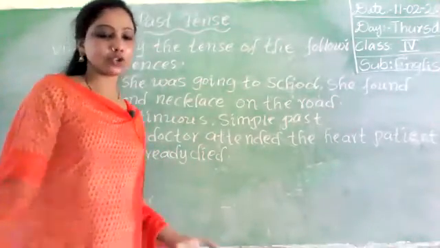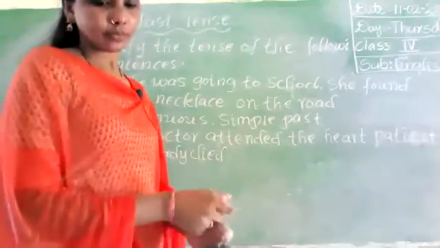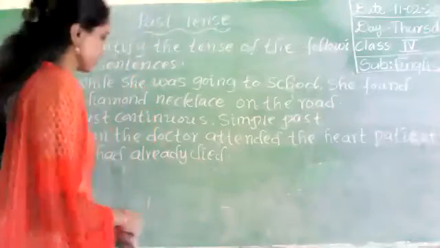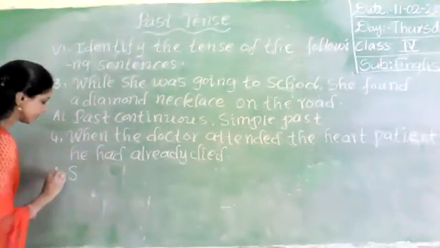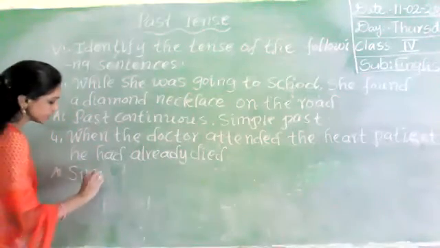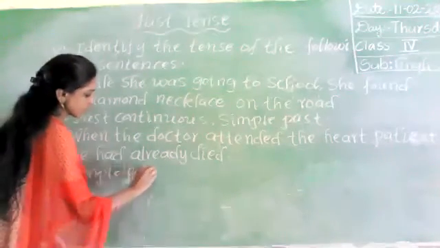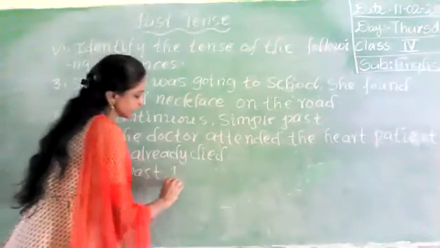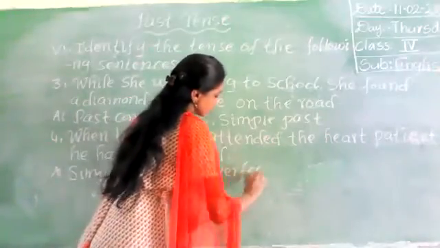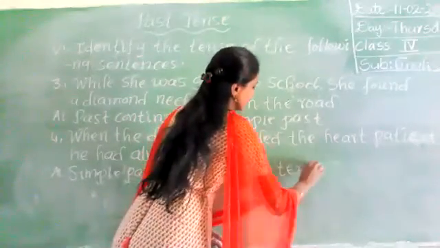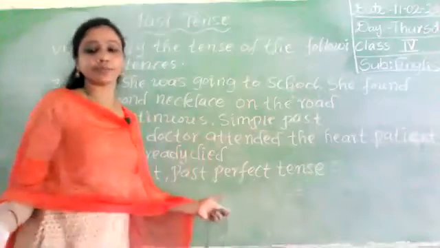So the first is simple past and the second is past perfect tense. Okay, right.